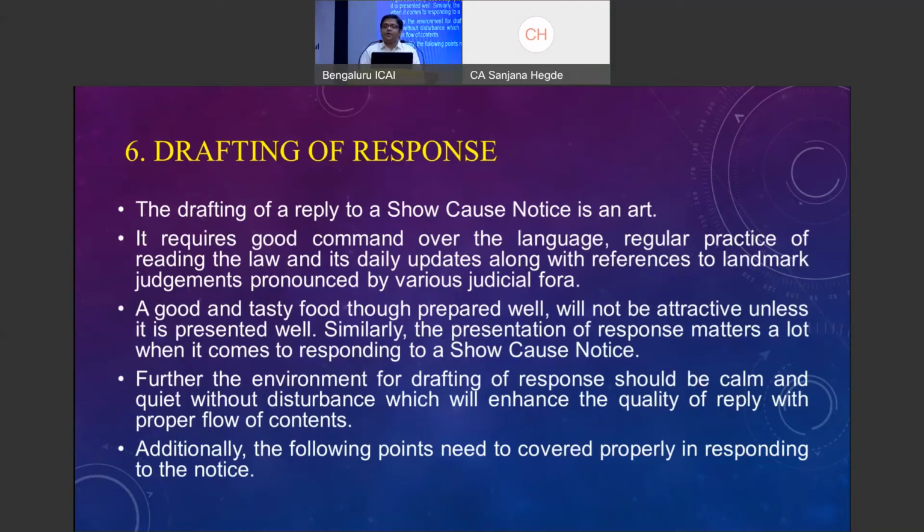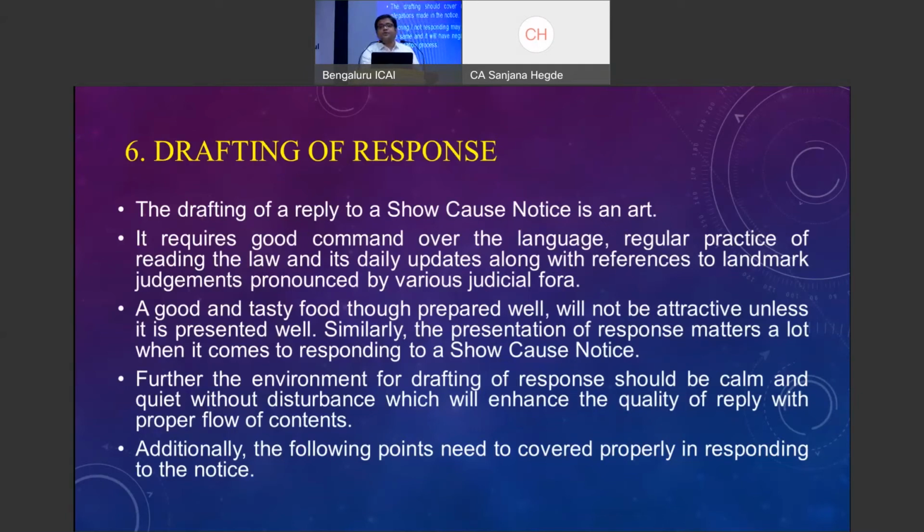It requires a good command over the language, which will be developed by regular reading of case laws. I'm sure many of you would have subscribed to the regular updates. Even our institute is sending regular updates on the changes that are happening. Please keep reading on a regular basis. Definitely you'll get a good grip of law.